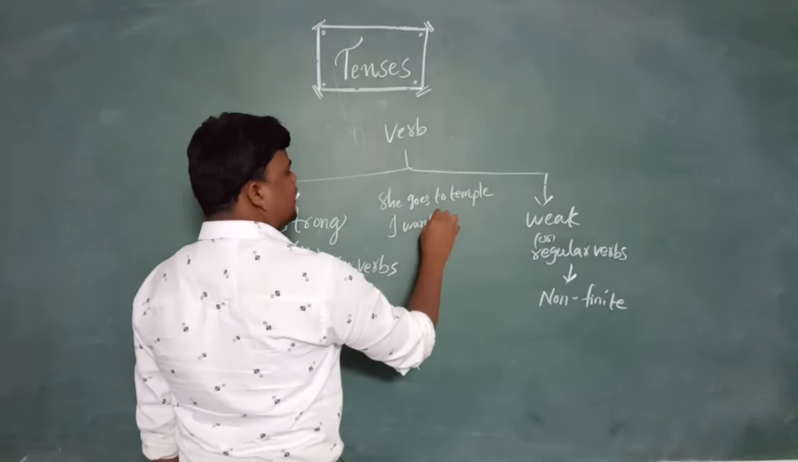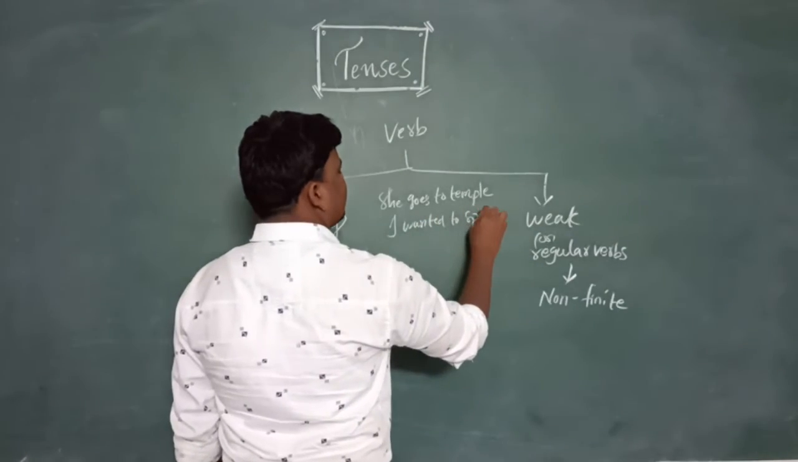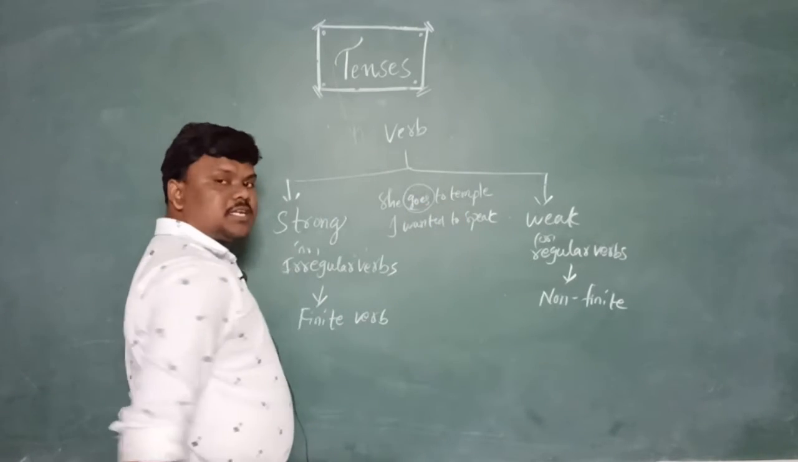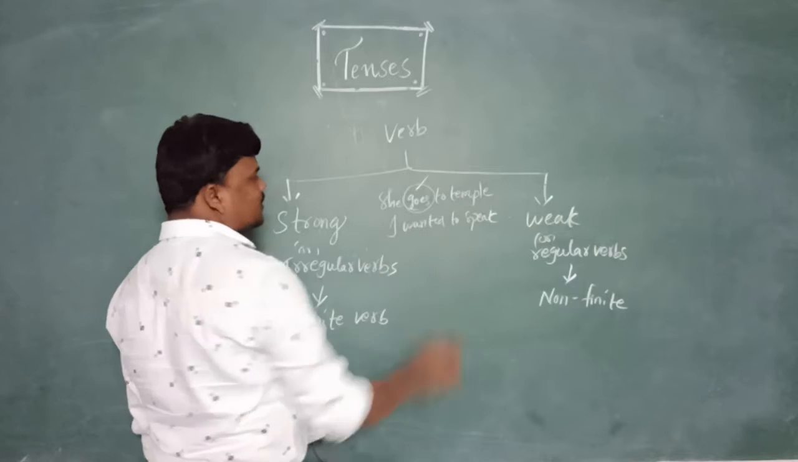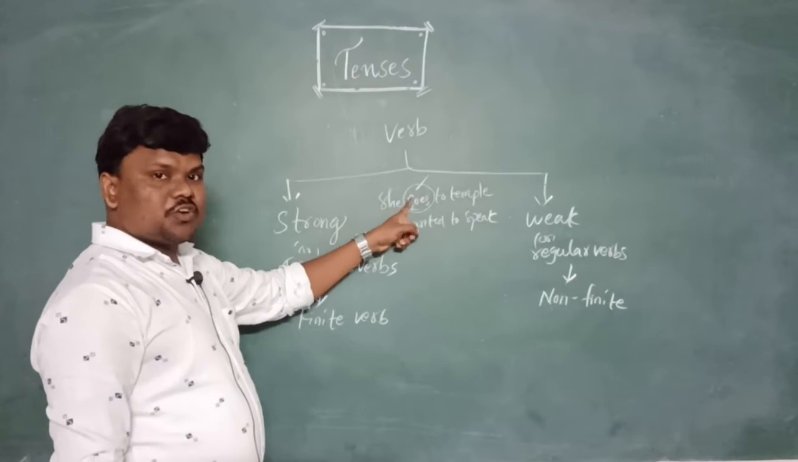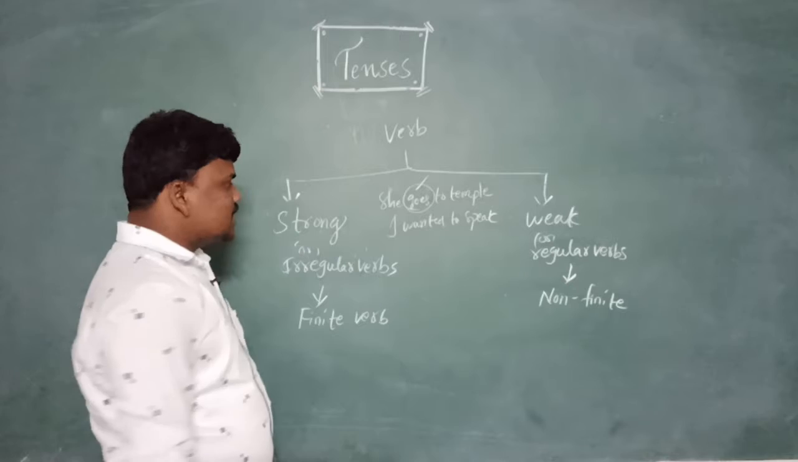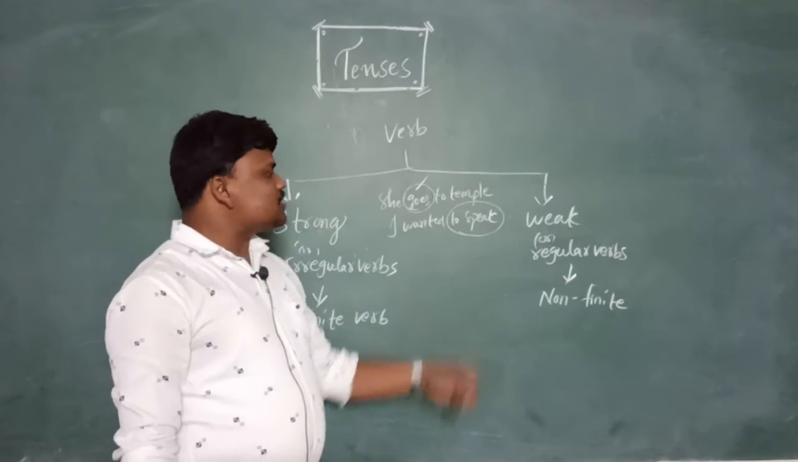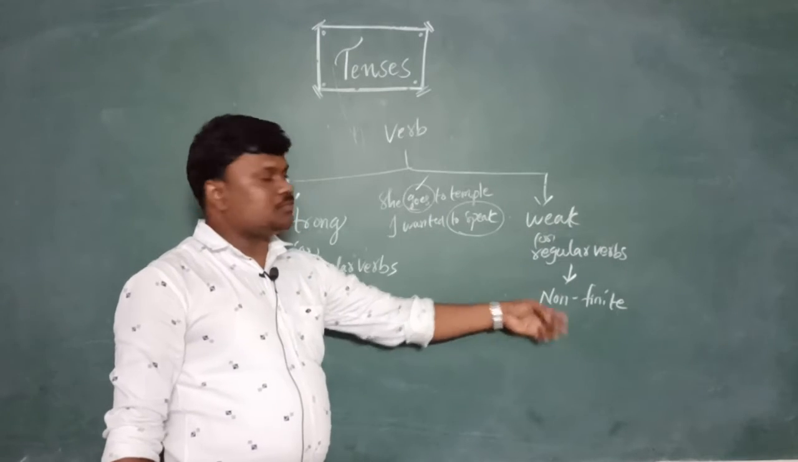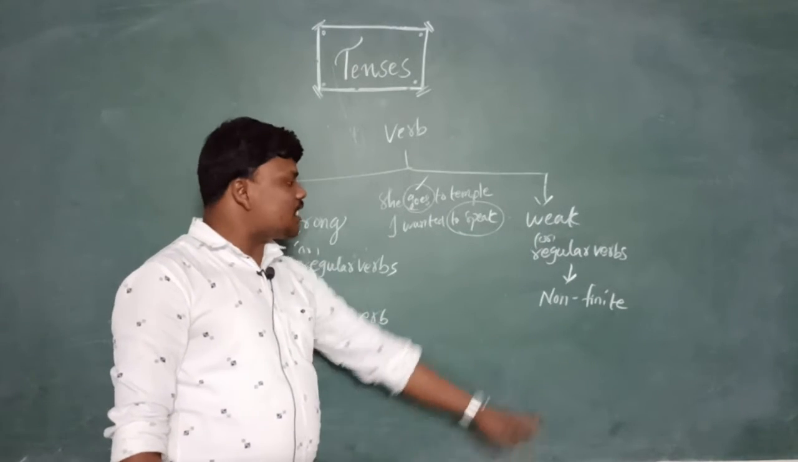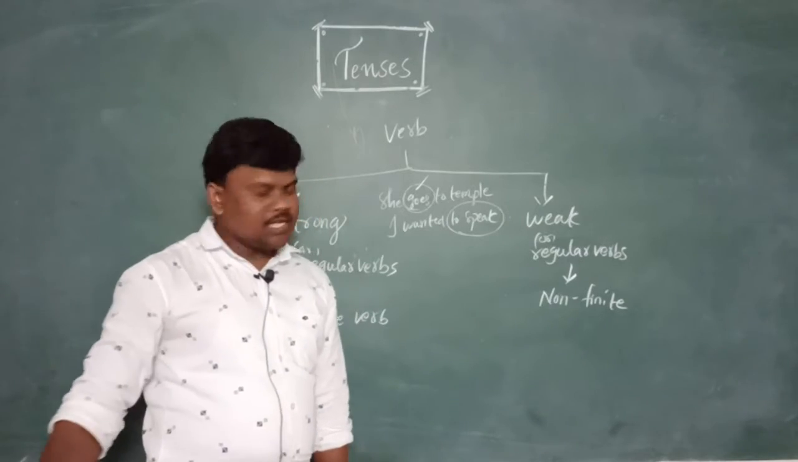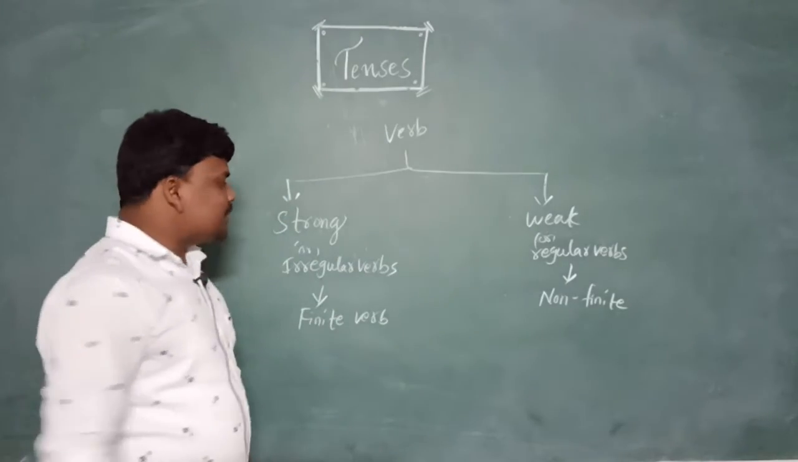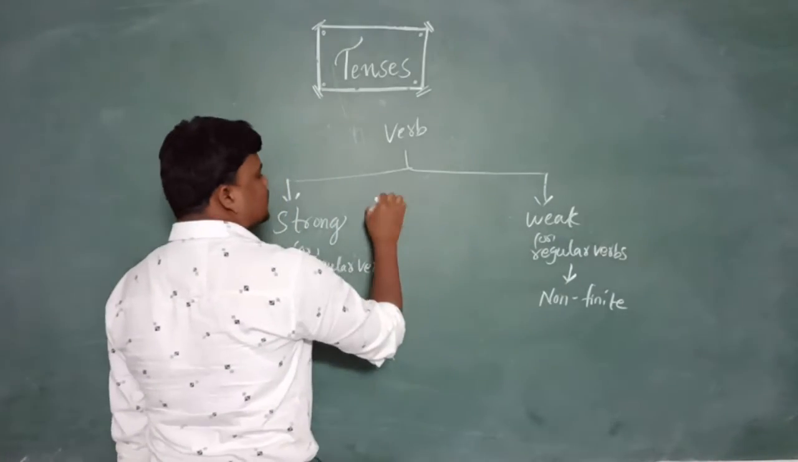I wanted to speak. See here, goes: she goes to temple. Here there is an action, so this is called a finite verb. If you observe to speak, here there is no action. These kinds of verbs are called non-finite verbs. To plus V1, infinitives, are also called non-finite verbs. Let me teach you some more.